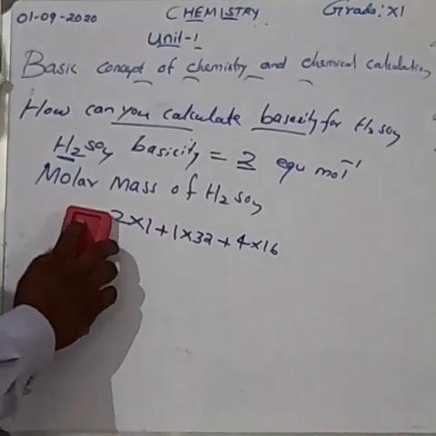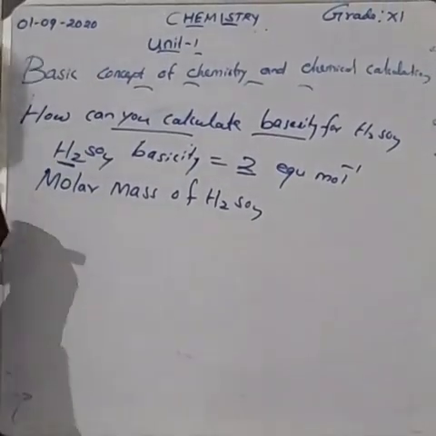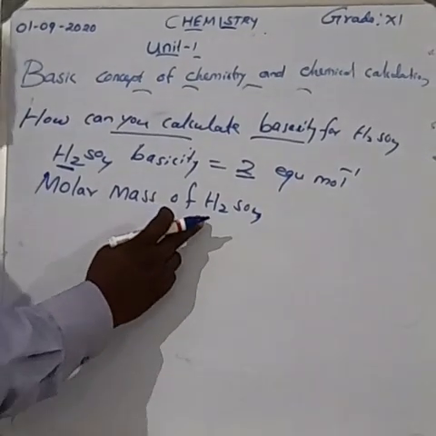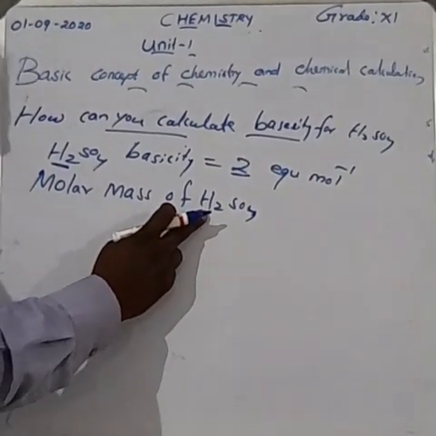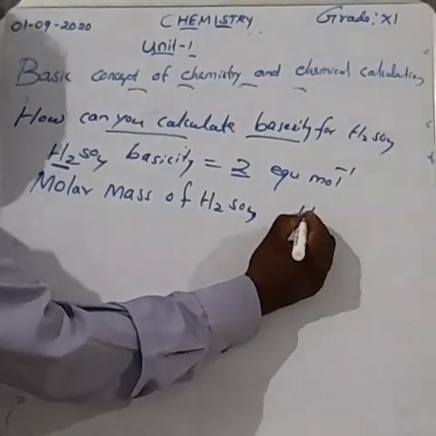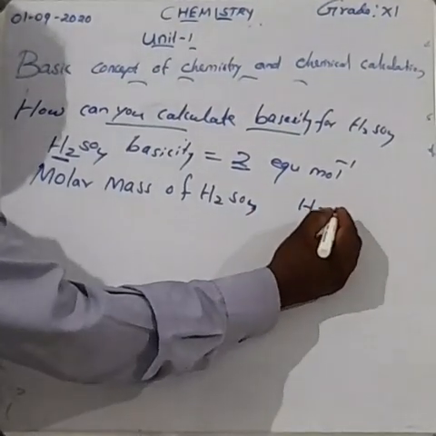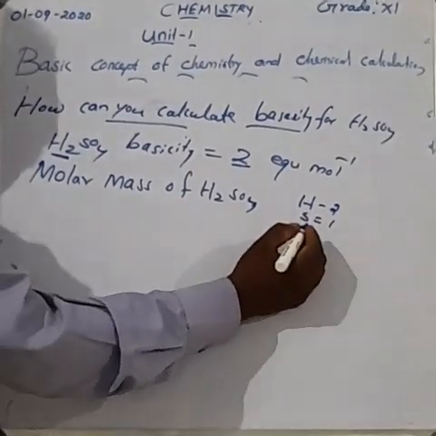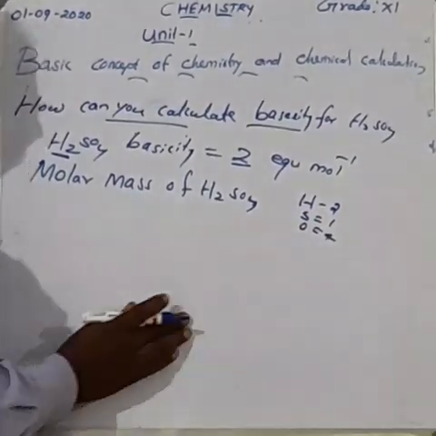Any doubt? Okay. Molar mass for sulfuric acid. Here, which elements are present? Hydrogen 2, sulfur 1, oxygen 4.